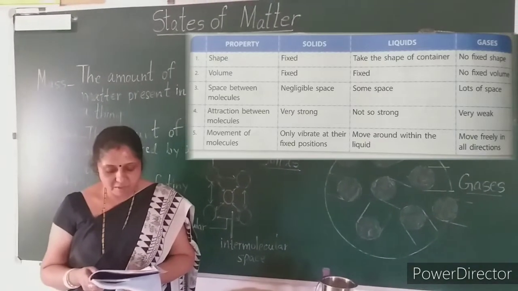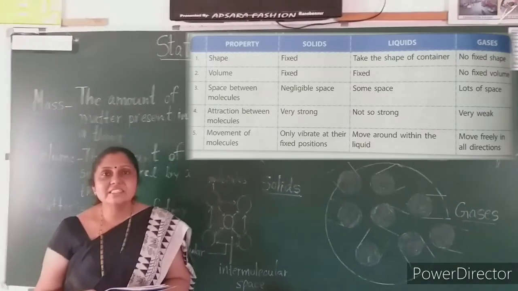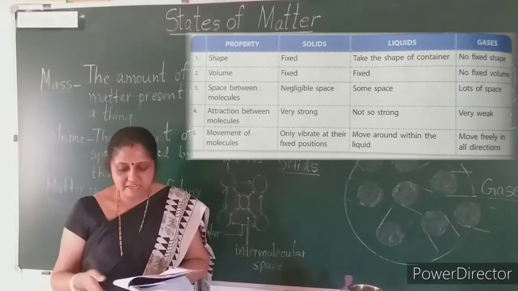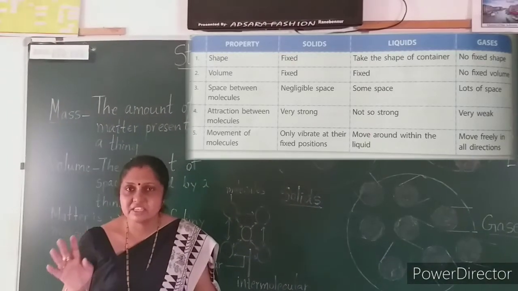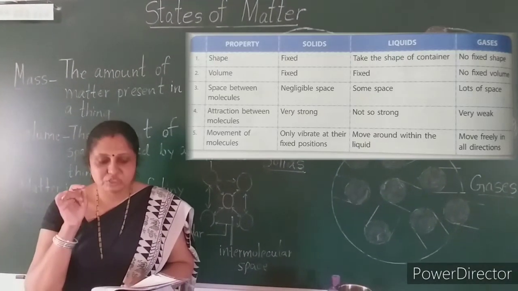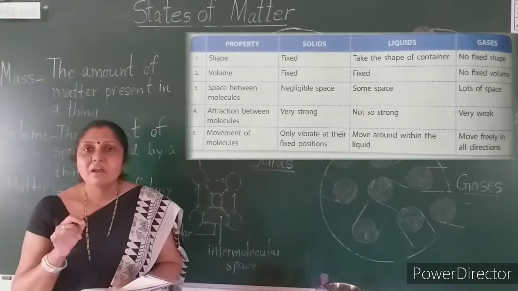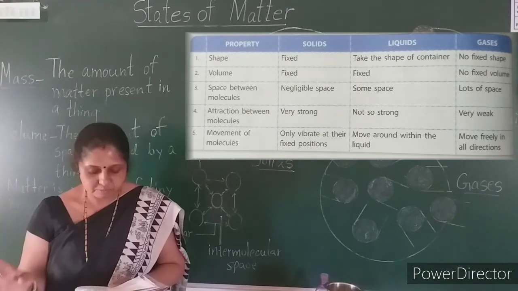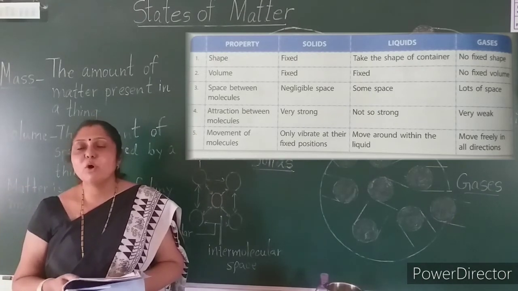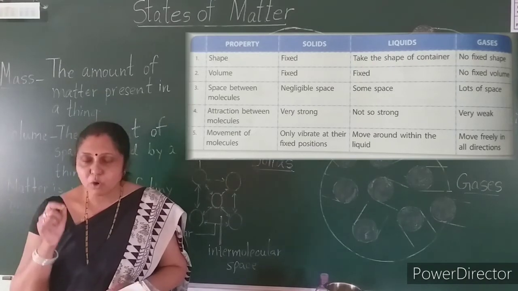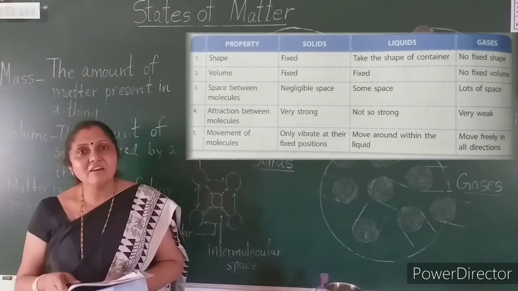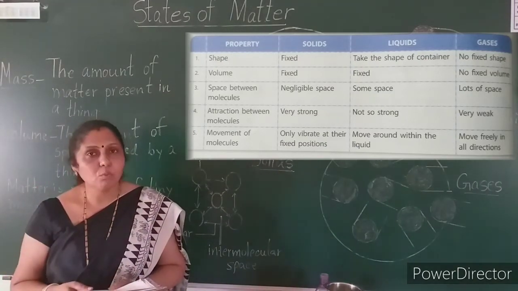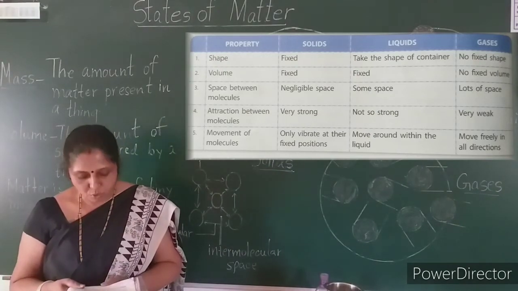Now when it comes to shape, solids have a fixed shape, liquids take the shape of the container, and gases don't have a fixed shape. So be very clear when it comes to shape. Volume. When it comes to volume, solids have a fixed volume. Liquids also have a fixed volume. Gases don't have a fixed volume.